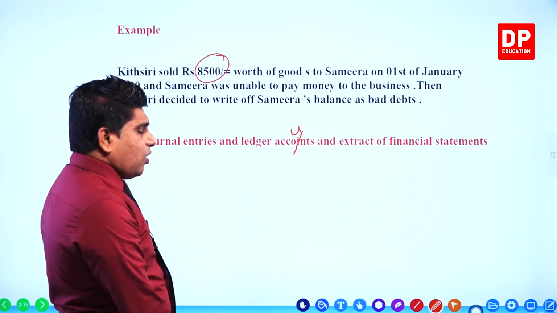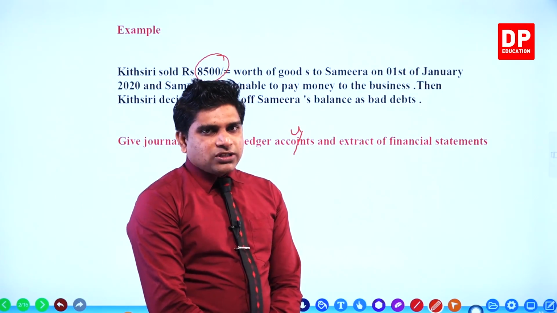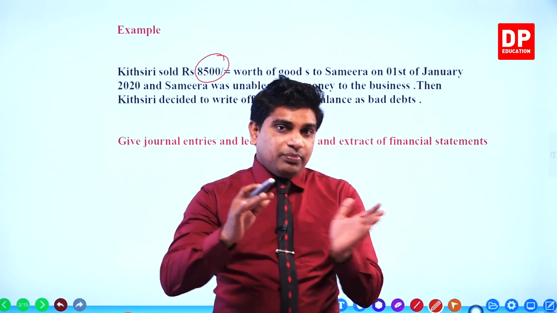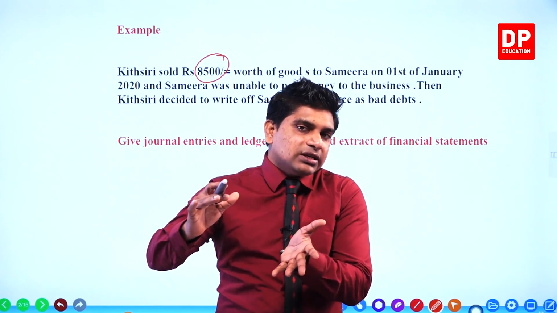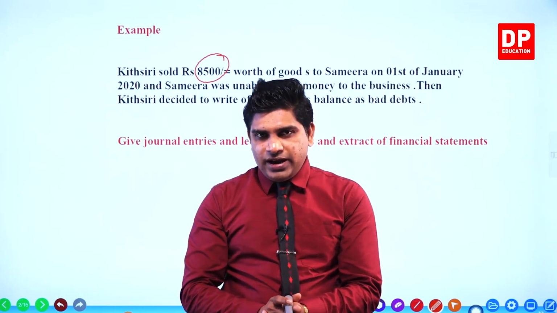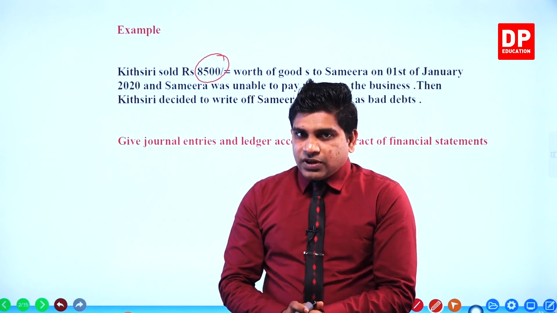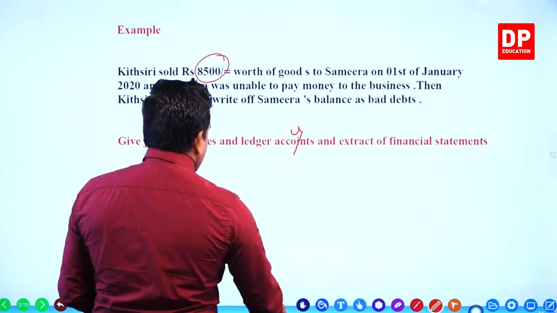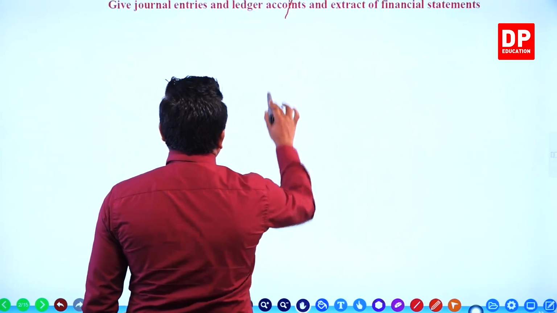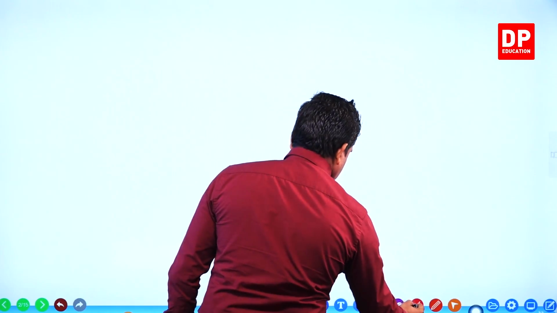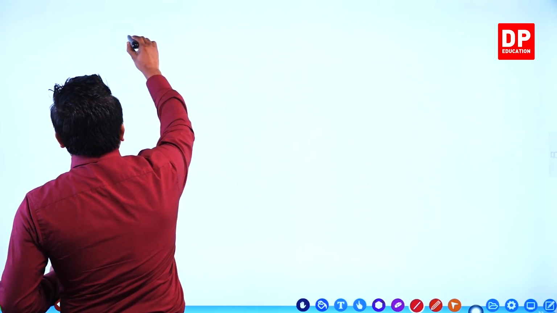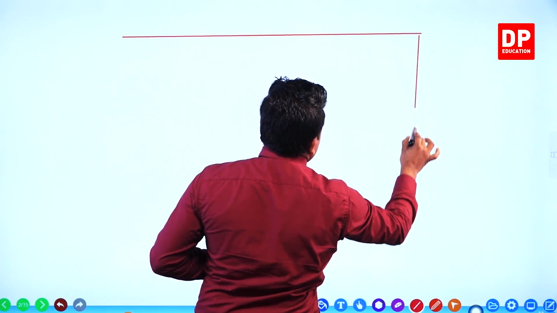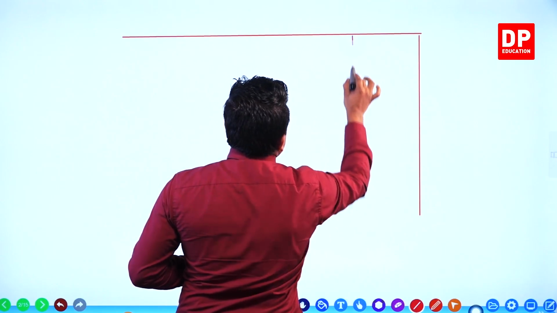Okay. Now I'll draw the general journal, ledger accounts and financial statement, not the full financial statement. Here I draw only the place where you enter the details regarding the bad debts. Okay, are you ready? Draw quickly with me. Now I draw the general journal. You also draw the general journal with me, right?